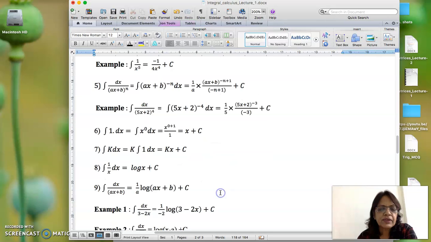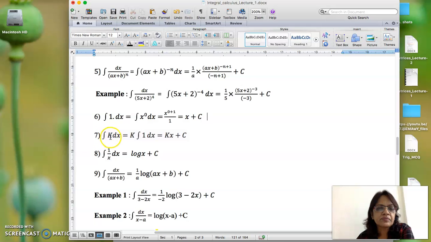So remember this thing. Now next is integration of 1. So 1 can be written as x to the power 0, and applying the first formula, x to the power 0 plus 1 upon 1. So integration of 1 is, remember, x, and differentiation में differentiation of 1 and constant is 0. Please remember that, very important thing. Integration of constant k बाहर लिखा, integration of 1, so integration of constant will be kx plus c, unlike differentiation where differentiation of constant is 0. Like suppose if I say integrate 10, so integration of 10 will be 10x.